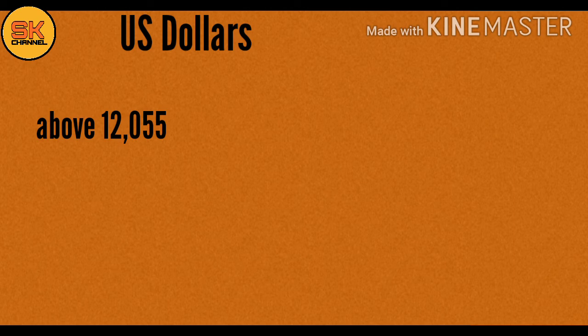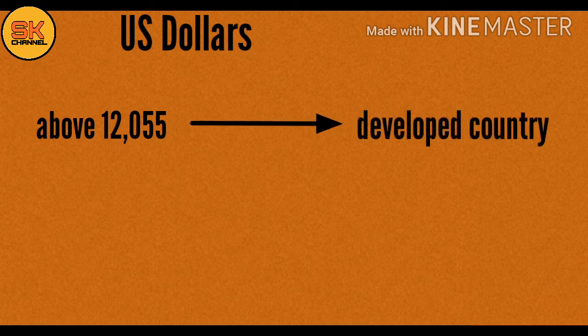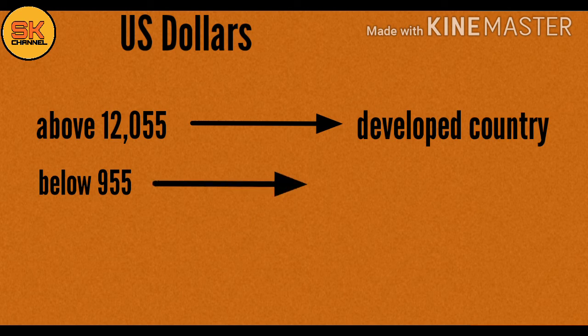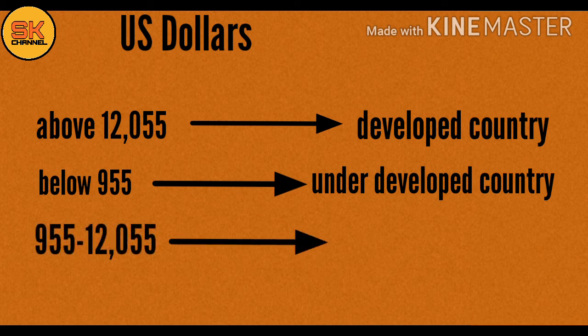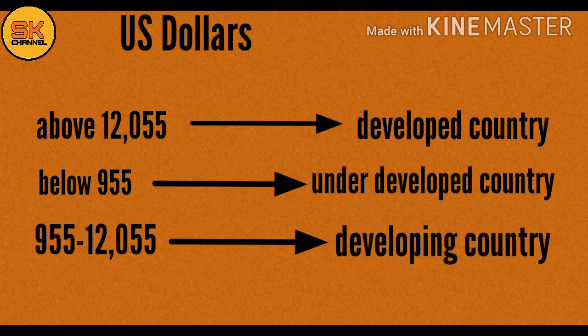12,055 US dollars is considered to be a developed country. And a country whose income is below 955 US dollars is considered to be an underdeveloped country. And the countries whose income is above 955 US dollars and below 12,055 US dollars are said to be developing countries, like our India at present.